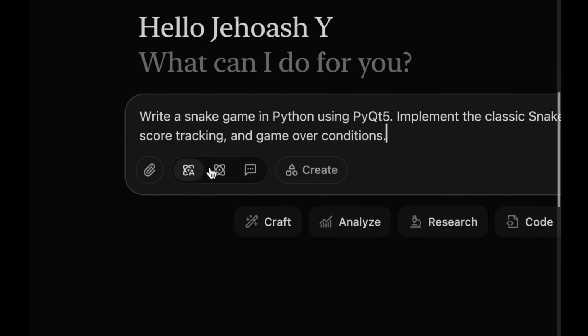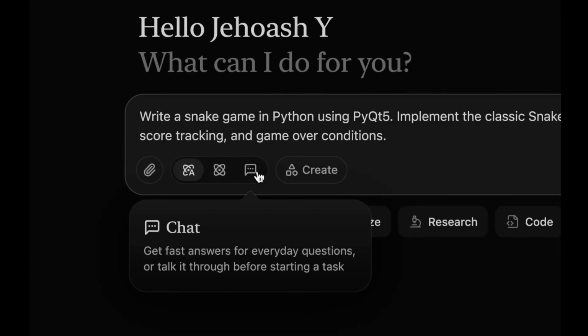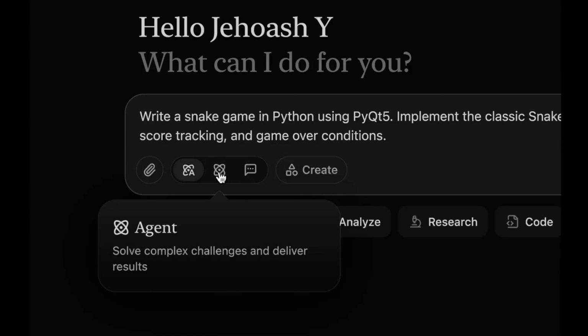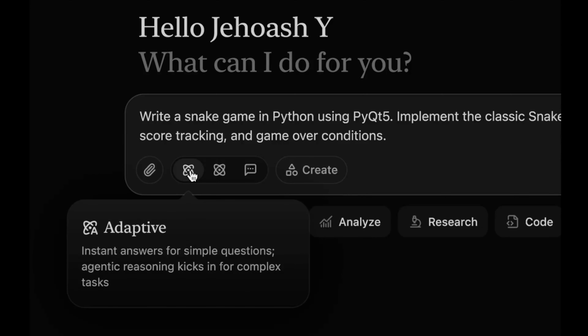So you can see there are actually 3 modes that are available now. The first one is chat mode. You can see it says get fast answers for everyday questions or talk it through before starting a task. So this is the chat interface that we are talking about. The other one is the agent mode, and all of you guys will be familiar with it. This was the default mode in Manus, getting the task done, doing agentic stuff and everything. And the new mode is adaptive. So it automatically understands whether you are actually asking it to do a task or you are just chatting.